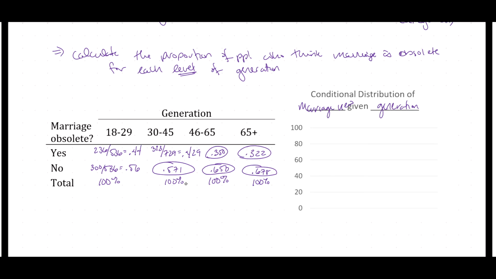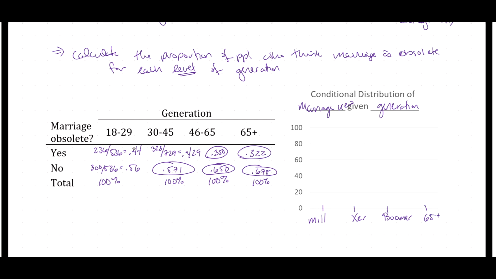It's my columns that sum to 100%, so it's the generation that goes along my x-axis. So I'm going to have millennials, Xers, boomers, and 65 plus along my x-axis.